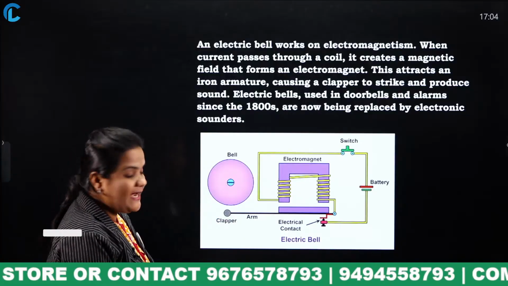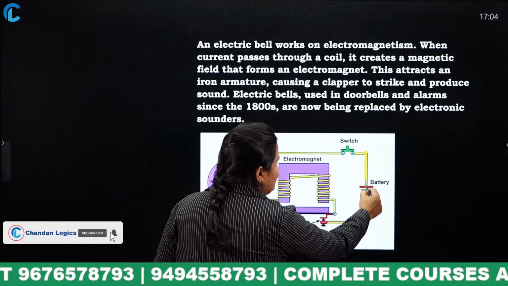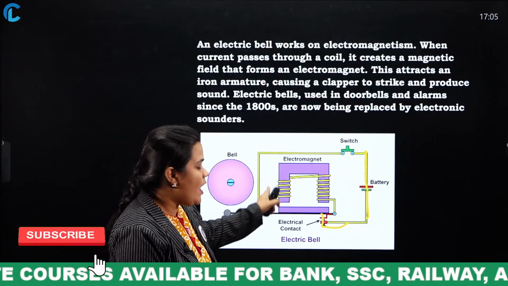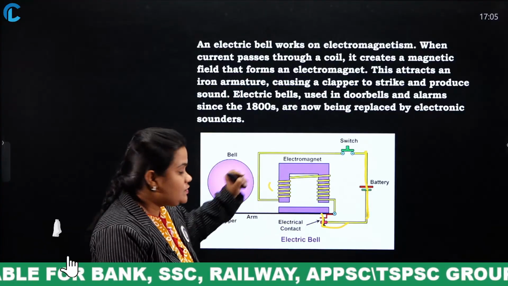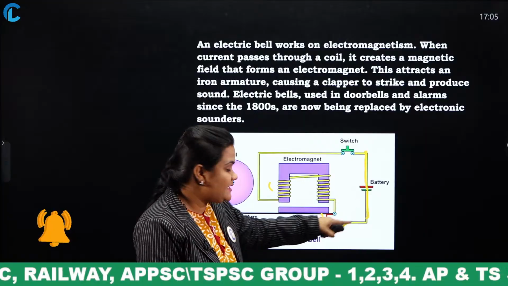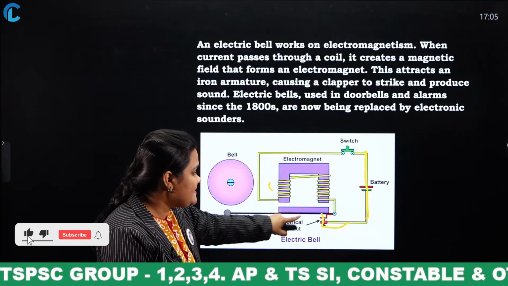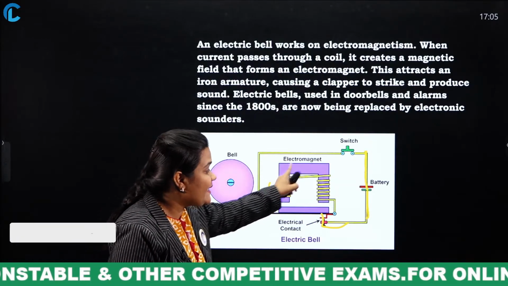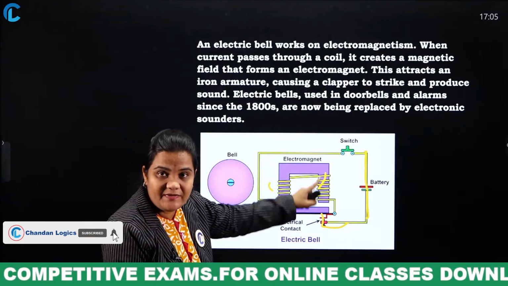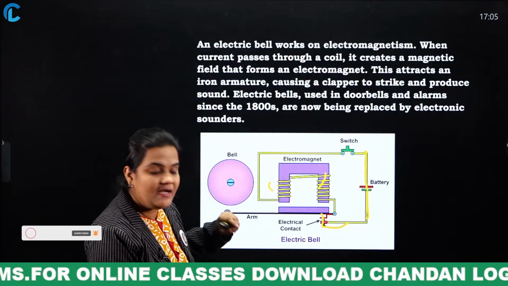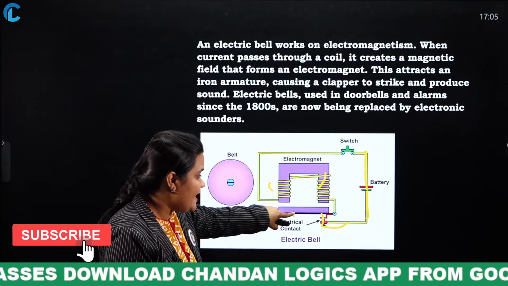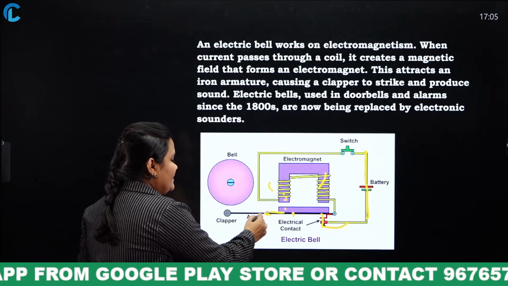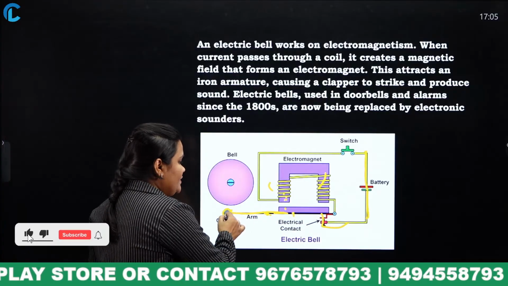See, look at this figure, electric bell. There is a battery, and this battery is attached to this electromagnet. It is coiled. When the battery is switched on, electricity will pass, and a magnetic field will develop. As the magnetic field is developed, this electric contact will hit this. So the clapper which is attached to the arm will hit the bell.